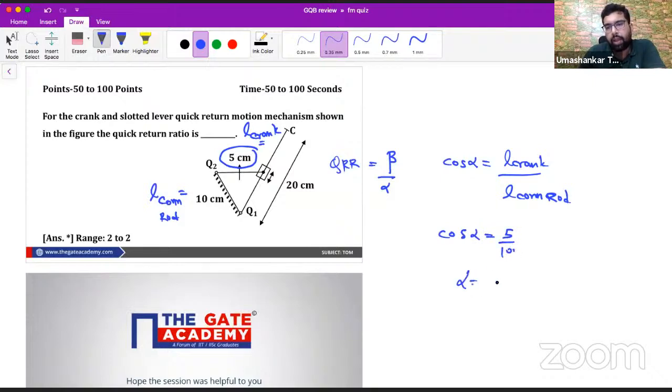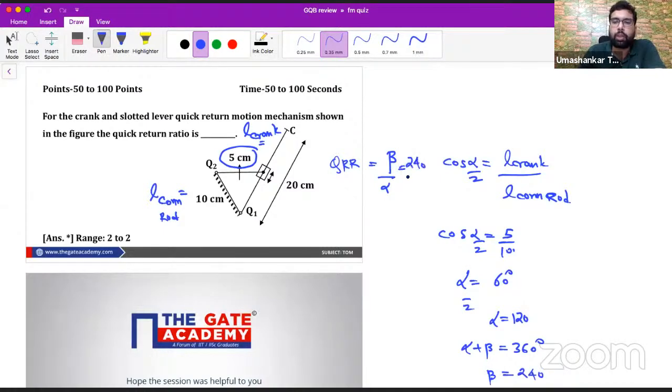So alpha by 2 is equal to 60 degrees. So alpha is 120. We know alpha plus beta is 360, so beta will be equal to 240. So the ratio beta by alpha, that is 240 by 120, is equal to 2. So the answer to this question is 2.